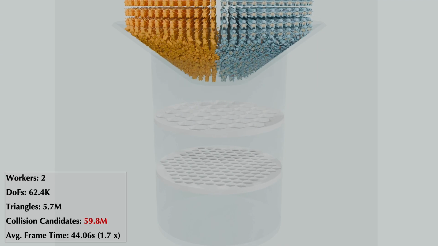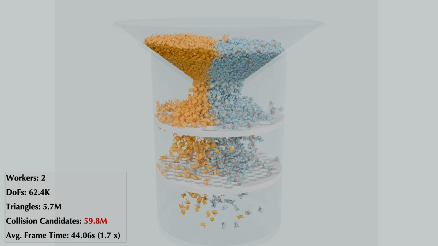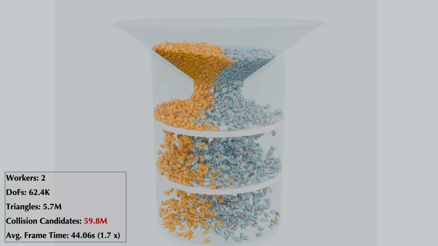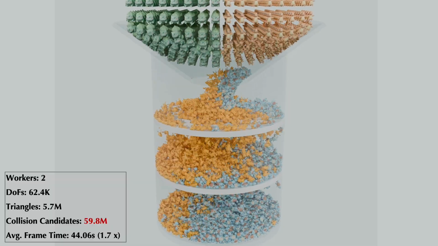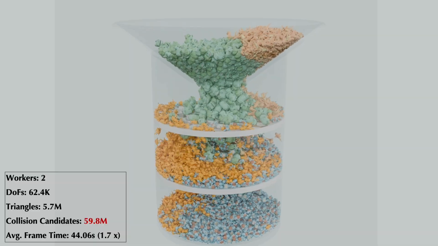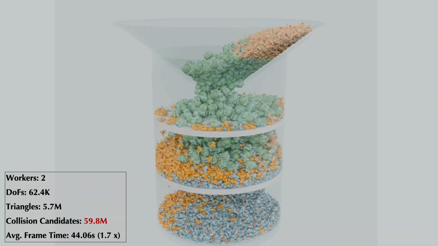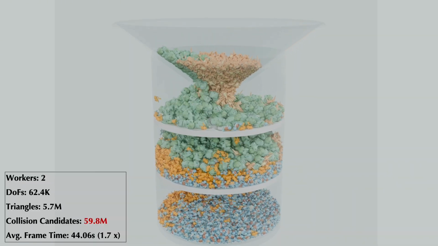We simulate a Pokemon scenario with over 5,000 ABD bodies. Objects fall through a narrow funnel and interact with two rotating perforated plates inside a container. The simulation handles tens of millions of collision candidates and achieves a 1.7 times speedup using two workers.